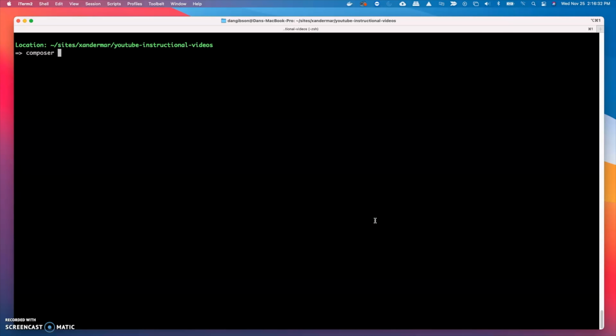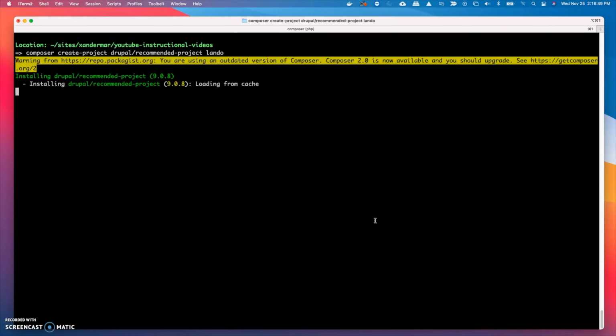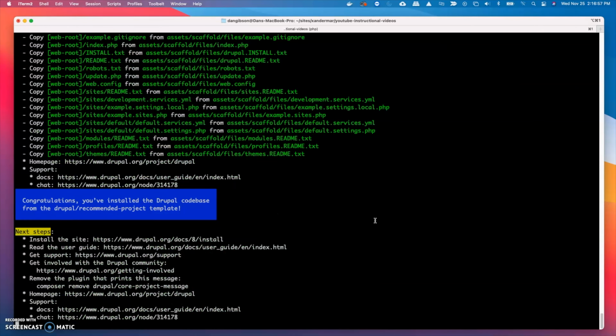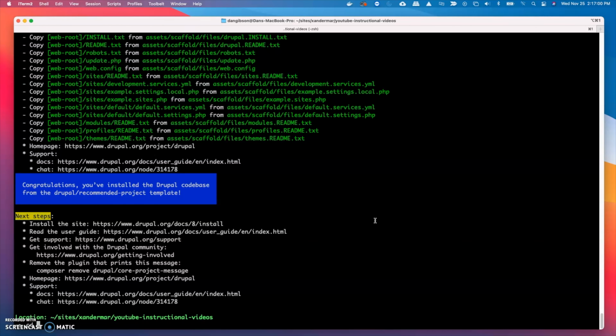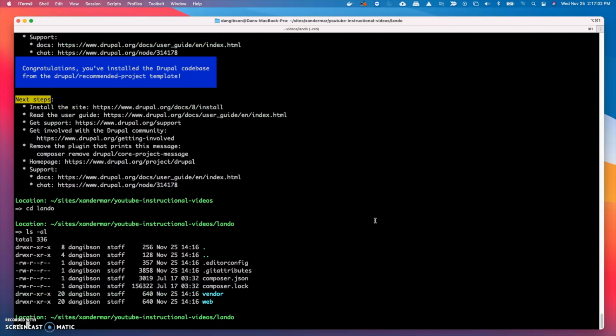Assuming Composer is already installed, run Composer create-project using the Drupal recommended project repo and put it in a folder called Lando. Once it's done, cd into the Lando folder. Verify that the files are there.